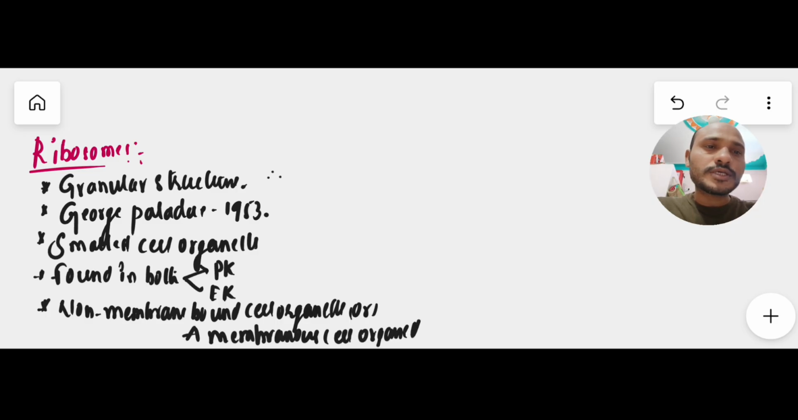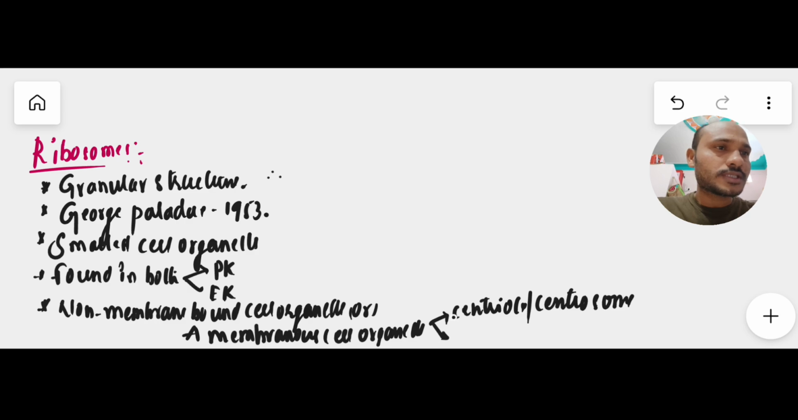Not only ribosomes, but also the centriole is an amembranous cell organelle. The centriole is also called the centrosome. One more important cell organelle, the nucleolus, is also amembranous. Generally, centrioles are absent in plant cells. So, amembranous cell organelles in eukaryotic organisms are especially ribosomes, centrioles, and nucleolus.